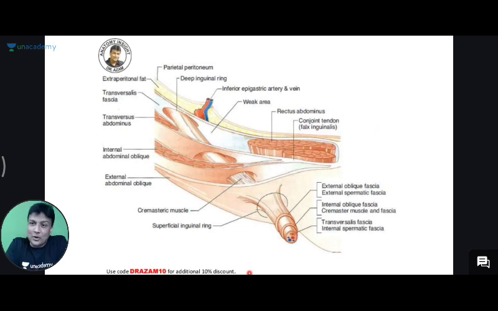Testis कहाँ पर जाते हैं? Scrotal sac या scrotum में जाता है. Why? Now as a simple medical student, first year MBBS student, I'm getting a doubt in my mind. Okay, sir, why is it going to the scrotum? Because in the scrotal sac the temperature is 2 degrees less than that of the body temperature. And because the temperature is less there, that is actually required for spermatogenesis, the formation of spermatozoa, guys. उसके लिए चाहिए. That is why the testis has to descend down.